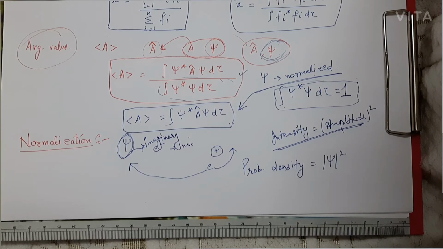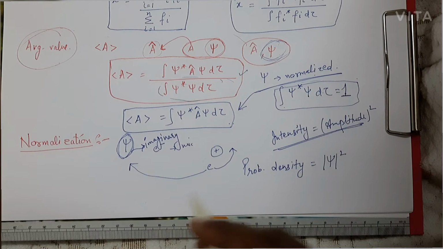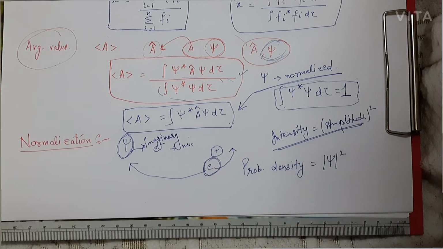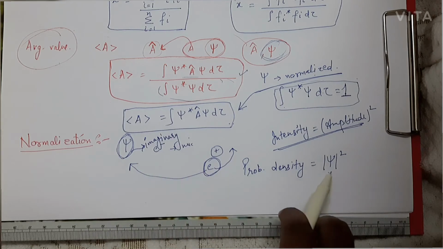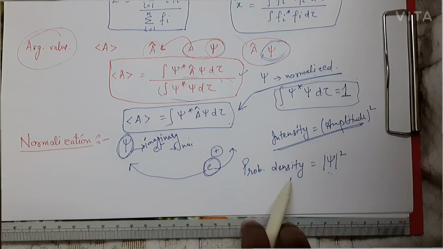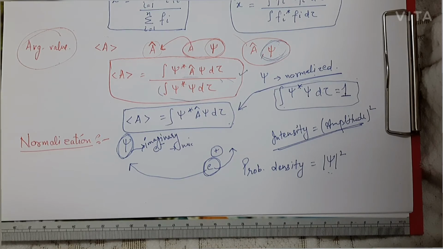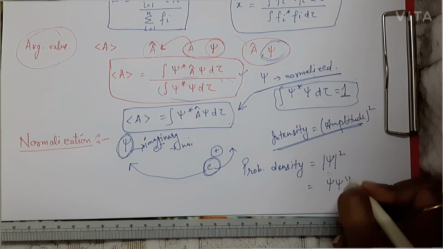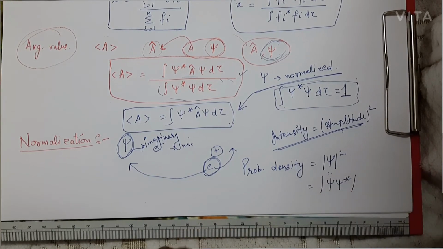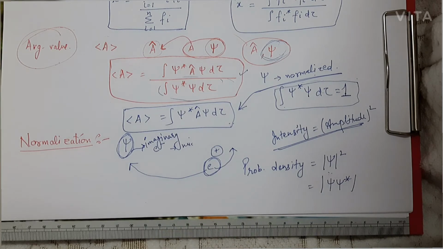So what is this probability density? It is the probability of finding the particle, or the electron, which is moving around that nucleus. Because psi was imaginary, we took the square of it, and it represents the probability density, that is, the probability of finding an electron in a specific region. You can represent probability density by psi square, or you can write it as psi into psi star, mod. So this could also be the probability density.